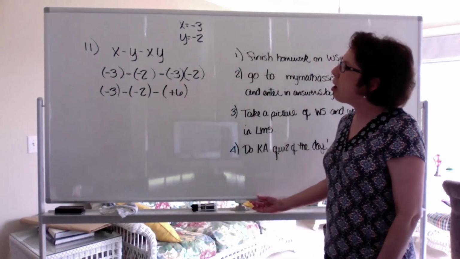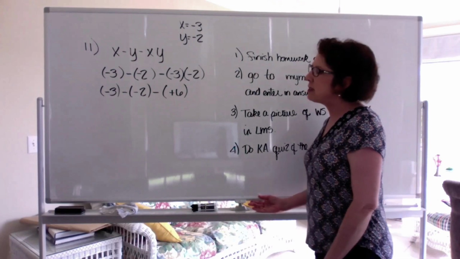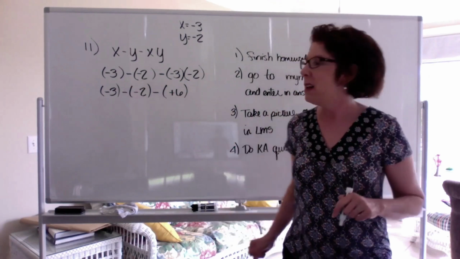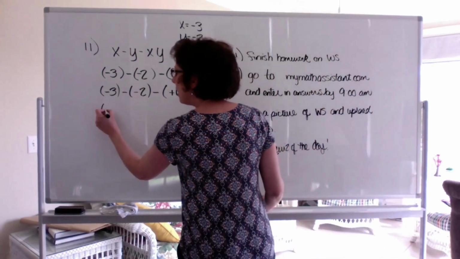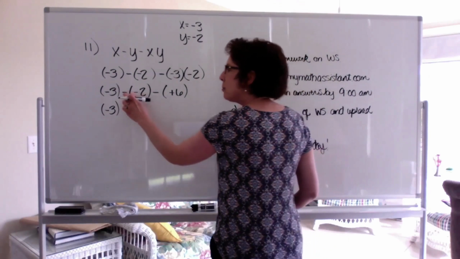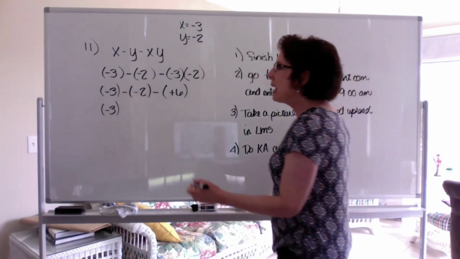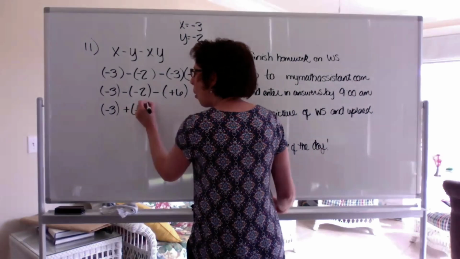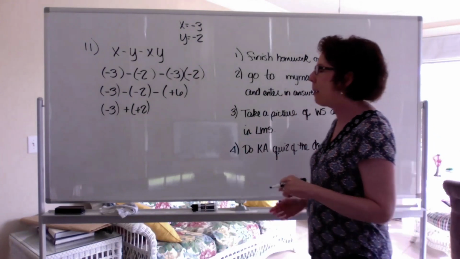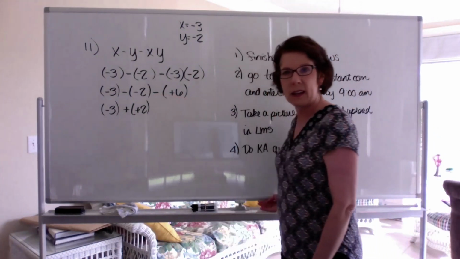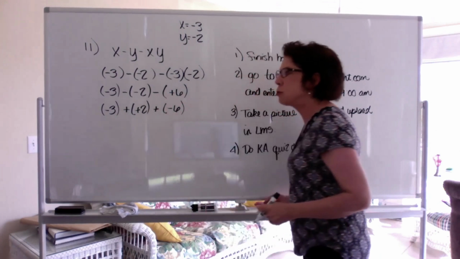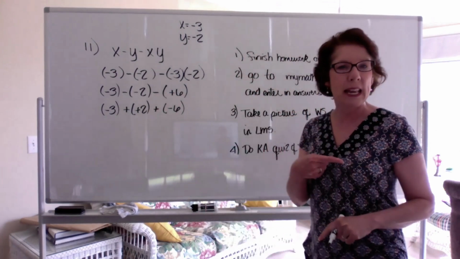Okay, so now I have my 3 integers in parentheses, but I have 2 subtraction signs, which I do not want. So now I'm going to go over here and I'm going to leave -3 alone. It is not going to be changed whatsoever, but I have subtracting a negative. Subtracting a negative means adding the opposite or adding a positive. Minus minus becomes plus plus. Okay, now I'm going to subtract a +6. What does that mean? I'm going to add the opposite. Subtracting a positive means adding a negative.